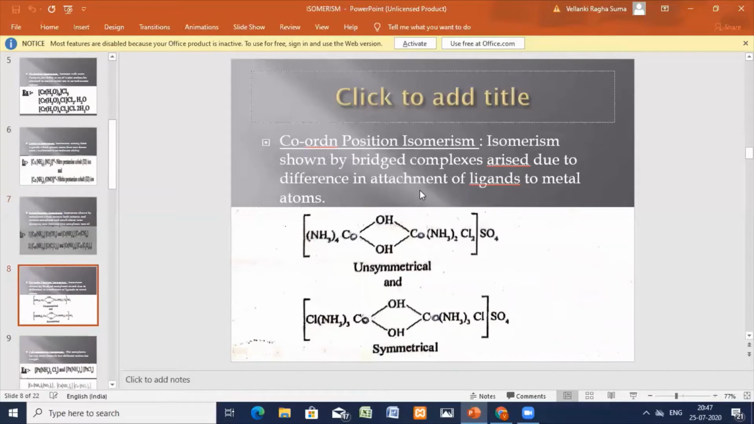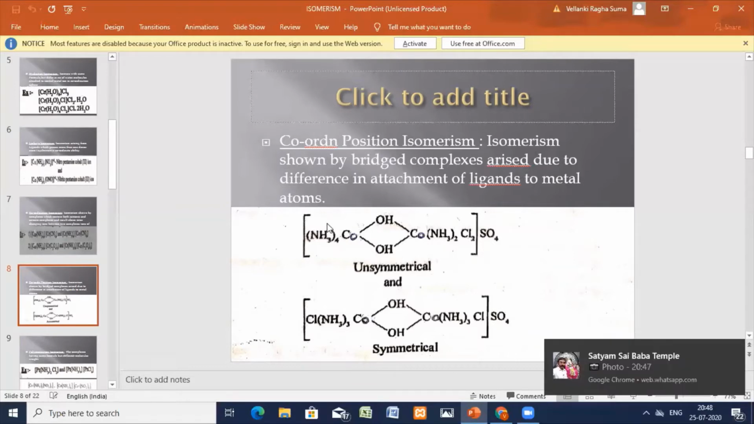Now let us go for the fifth type of structural isomerism. The fifth type of structural isomerism is coordination position isomerism. Coordination position isomerism. Now we'll see this complex. Here these two cobalts are there, and the bridging is a hydroxyl group, with 4 ammine molecules, 2 ammonia molecules and 2 chlorides. Now the coordination position is changing. One ammonia gets exchanged to this one and one chloride goes here.